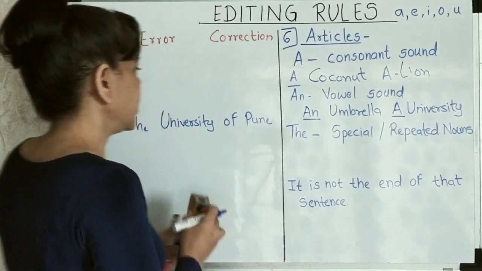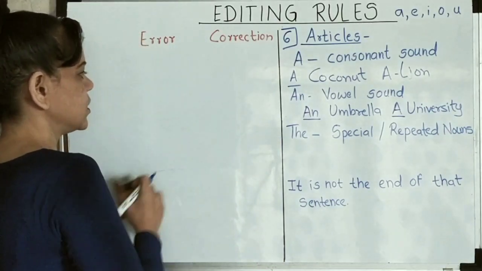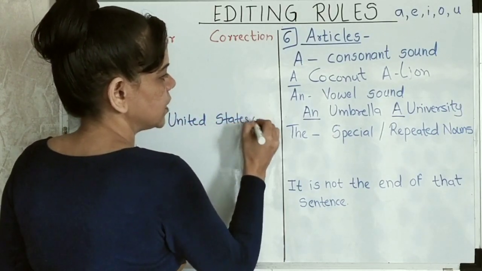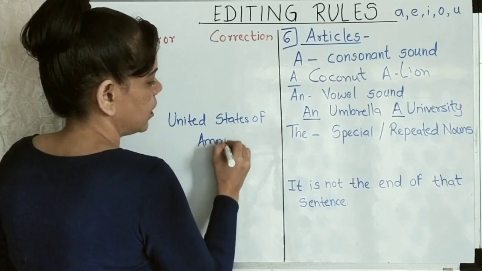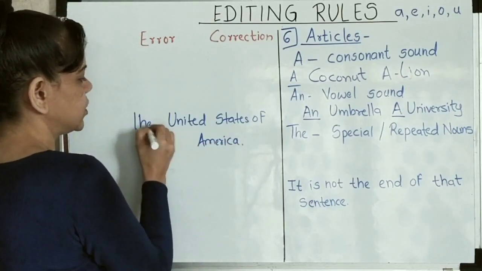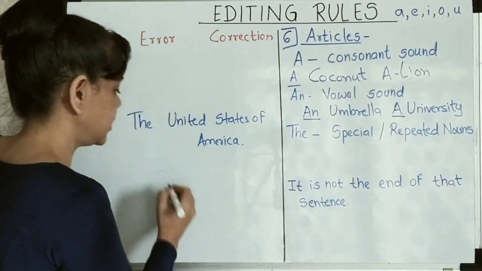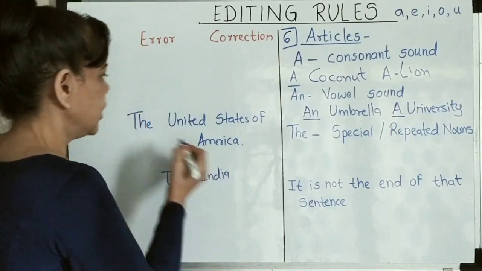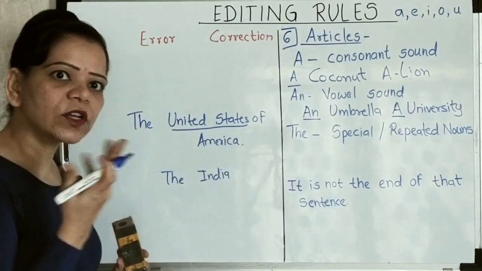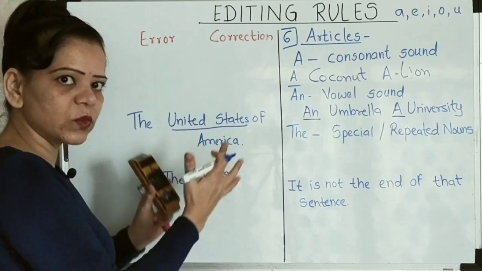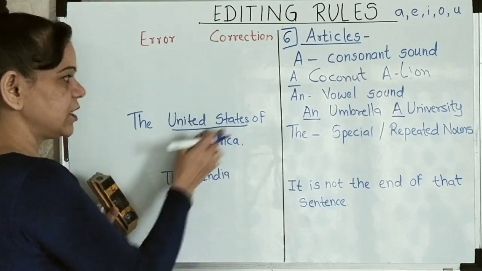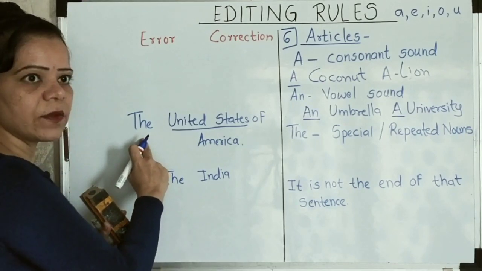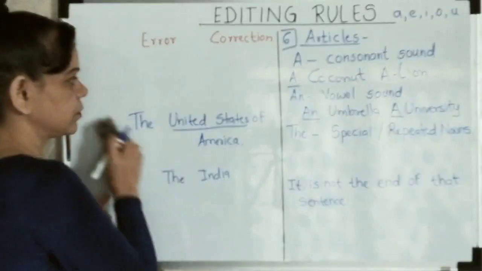But it is not necessary. Now, in the same way, can I put this as United States of America? While writing it, I put it as the United States of America, and I do not put it as the India. I just put it as India or Bharat. The reason behind that is, here when I say the United States of what, I am going to specify that. I am going to specify the United States of America. So that's the reason I have got to put in the over here. So I will say the USA, right? What will I say? I will say the USA over here.